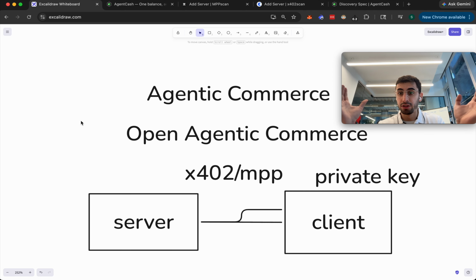So yeah, that's agentic commerce, open agentic commerce. The idea is pretty simple. Open up the internet to payments, native payments on the internet. This is the future we're building.